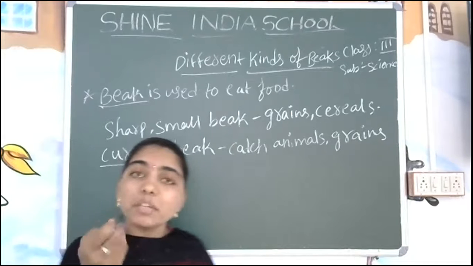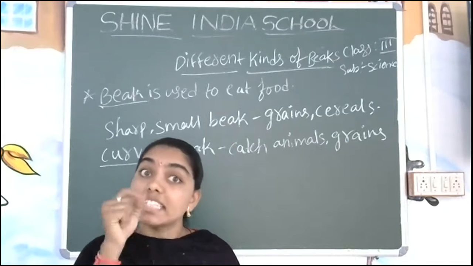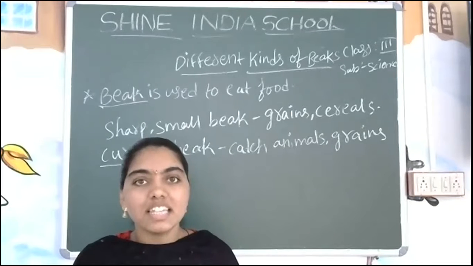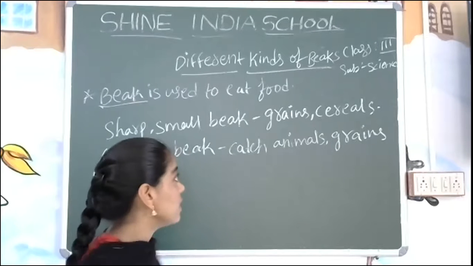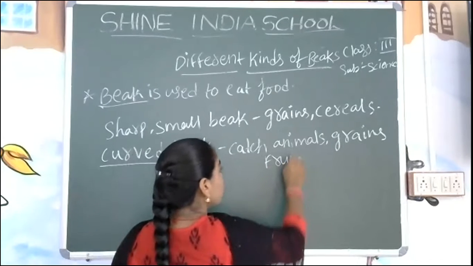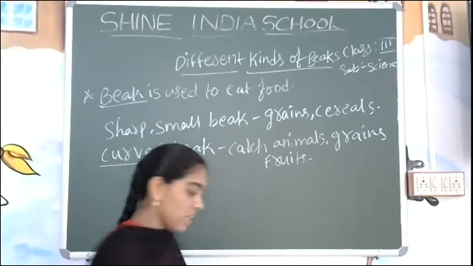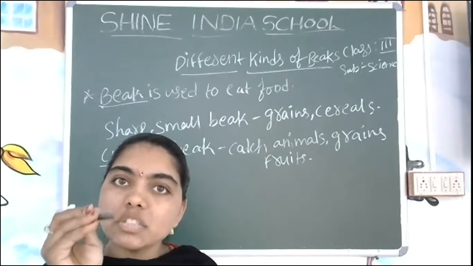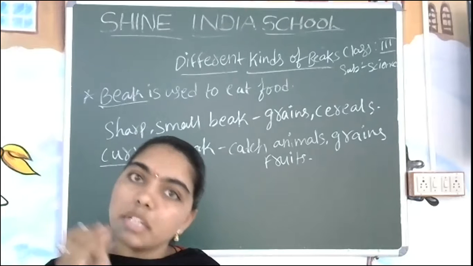And next one, which is having the curved beak? How is the shape of the parrot beak? Yes, it is curved. And the parrot is going to eat what? Chilies, mangoes, all these things. They are going to eat fruits also. Yes, because the curved nature is there. They can cut into the fruit and they are going to eat the fruit.